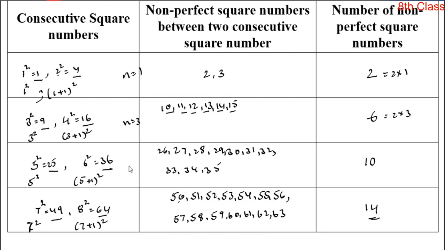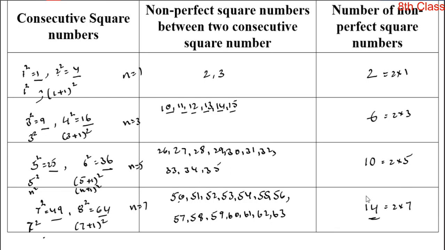And in the third row, n is equal to 5. Just compare this n square and (n plus 1) whole square. So here n is equal to 5 and non-perfect square numbers are 10, that means 2 into 5. In the last row, n is equal to 7, and in between there are 14 non-perfect square numbers, that means 2 into 7.